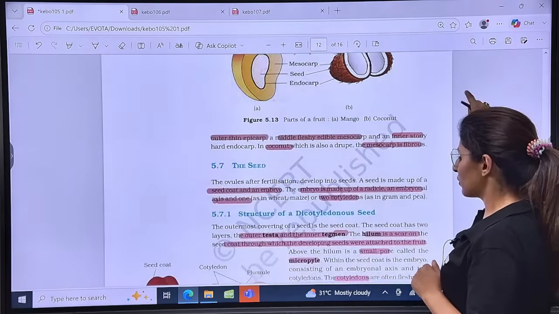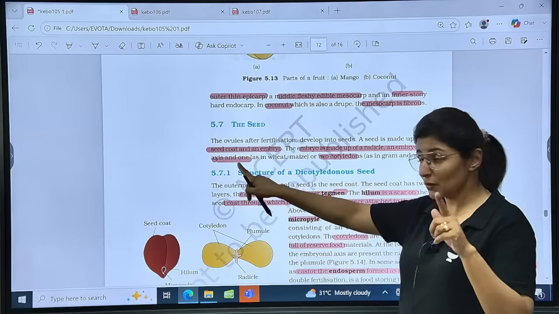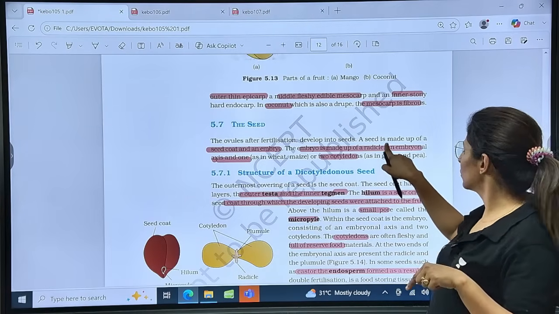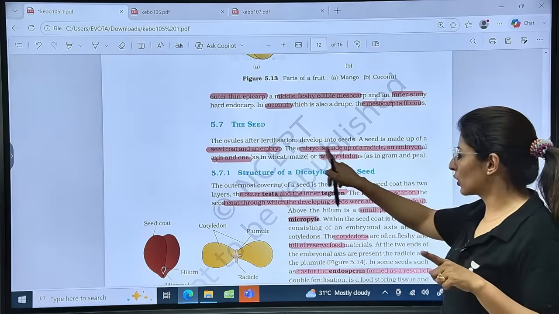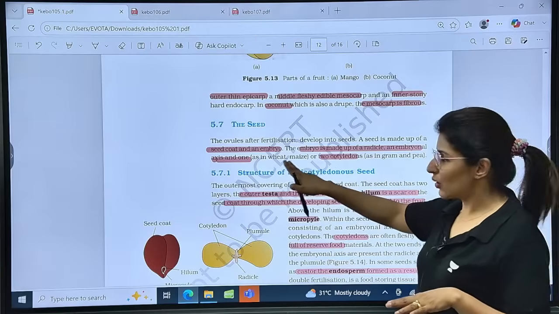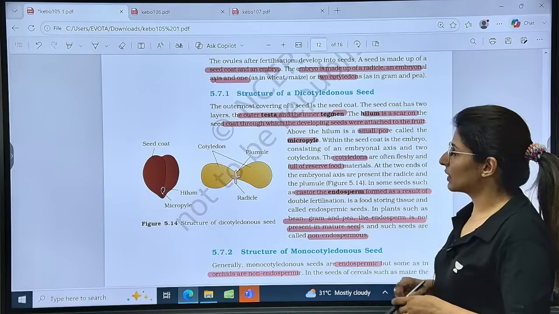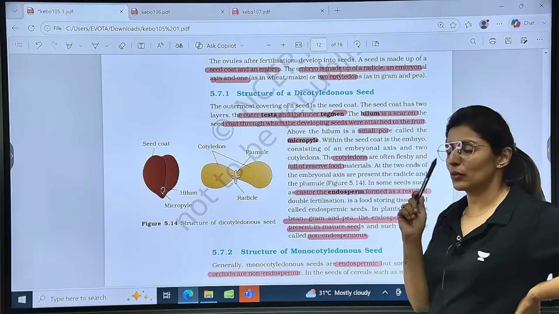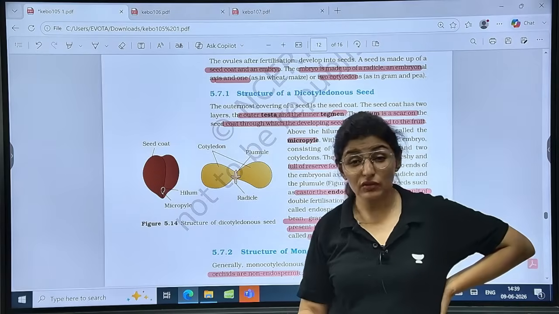Let's talk more about seed. Now seed consists of seed coat, testa, tegmen and embryo. And the embryo is further made up of radicle, plumule, embryonal axis and one or two cotyledons. Is that clear? So one cotyledon in monocots and two in the case of dicots. Let's see the structure of a dicot seed here. Outer testa, inner tegmen, right? So how do these seed coats develop? From the integuments of the ovule, right?